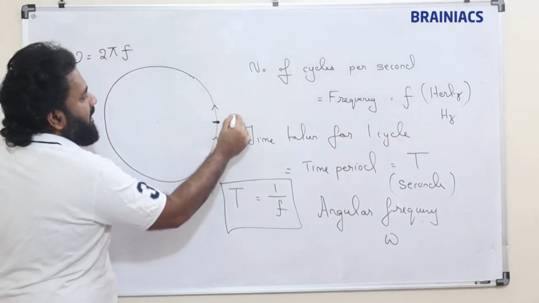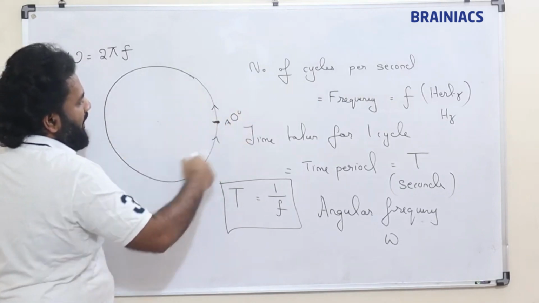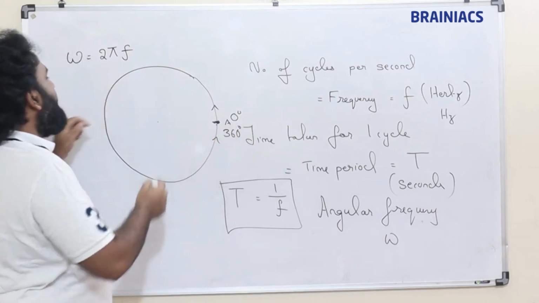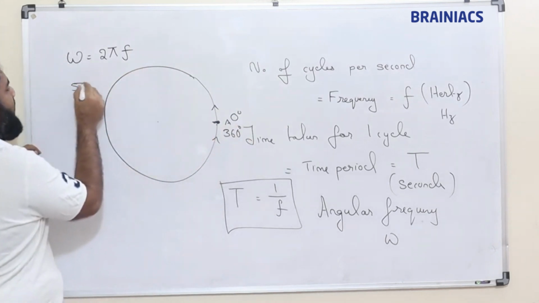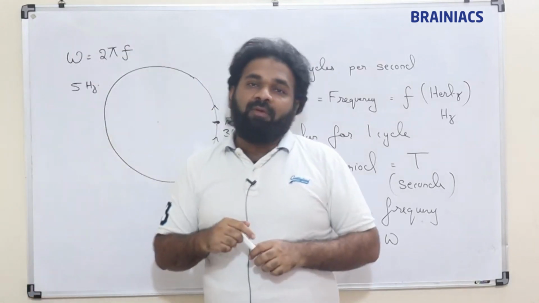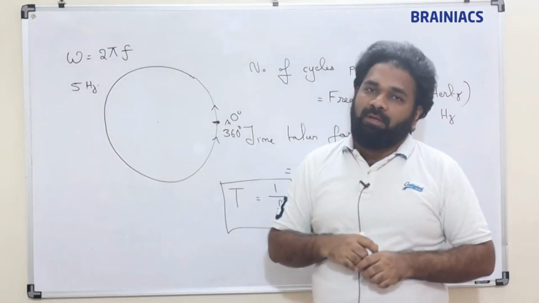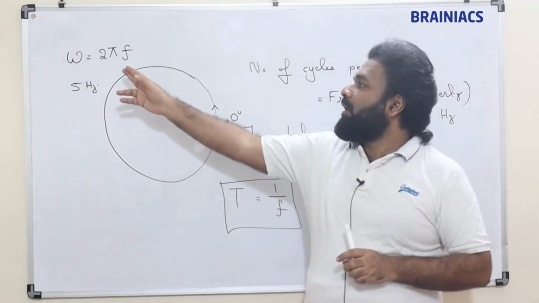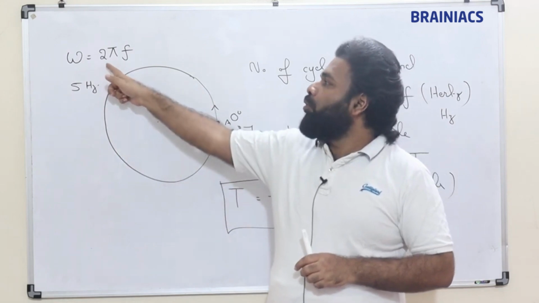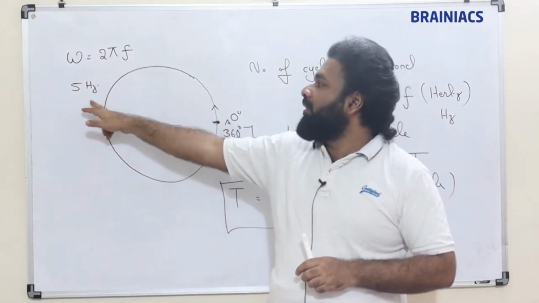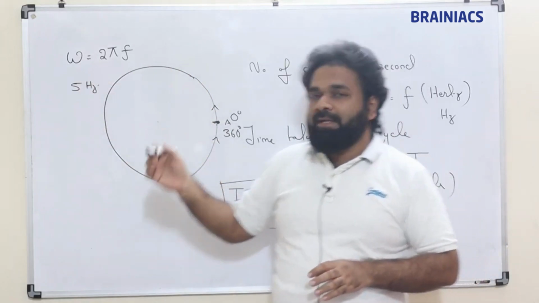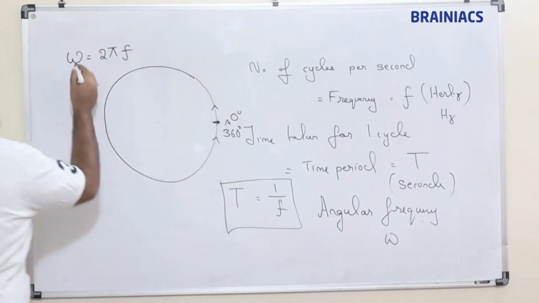Because from here if it starts at 0 degree, it rotates and comes here at 360 degree. If frequency is, for example, 5 hertz, then 2 pi will be covered 5 times here. So the total displacement covered will be 2 pi into 5, so it will cover 10 pi. Correct? So that is angular frequency 2 pi f.